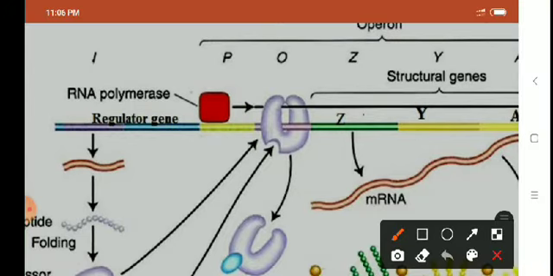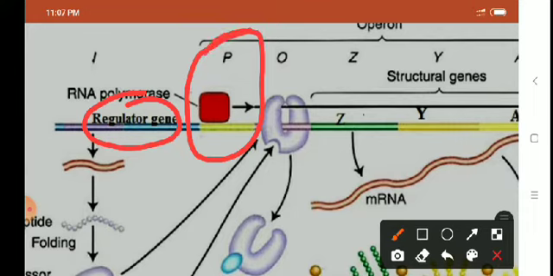The regulator gene is responsible for synthesis of regulator protein, also called repressor. The second is the promoter gene. Promoter gene is the binding site of RNA polymerase enzyme. The next one is the operator gene. Operator gene is the place where the repressor protein or regulator protein synthesized by the regulator gene goes and binds.